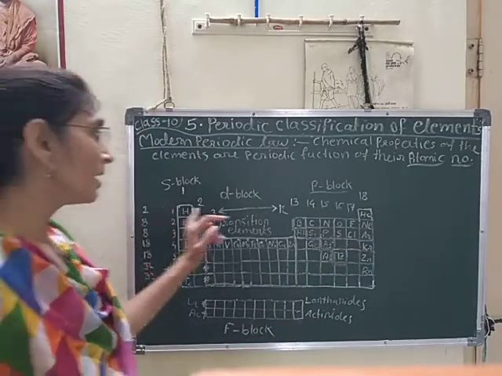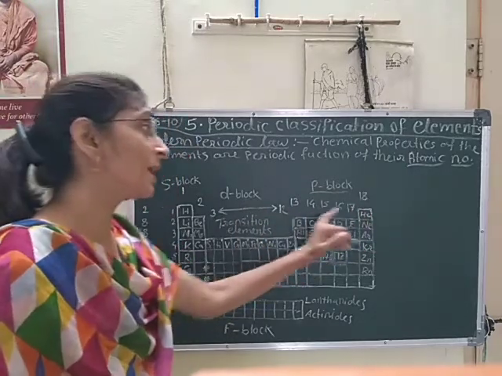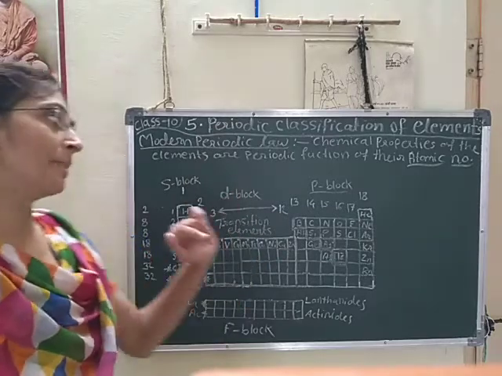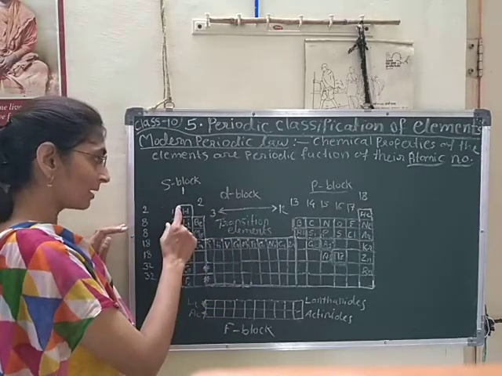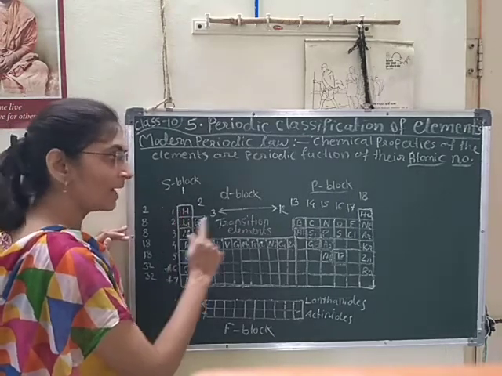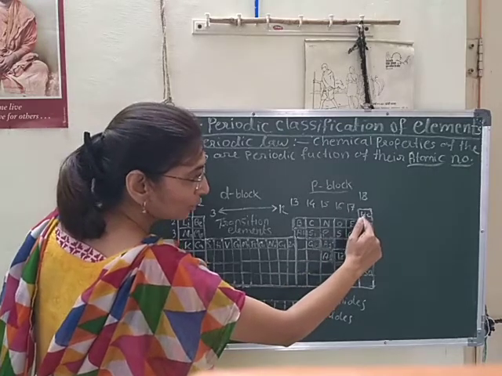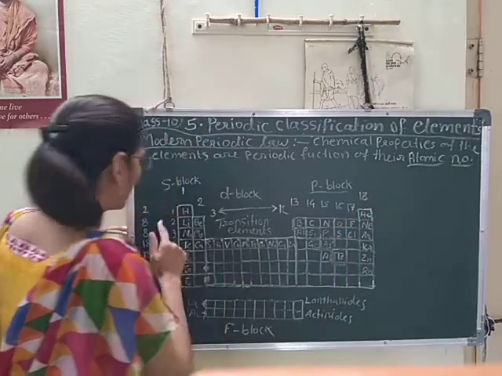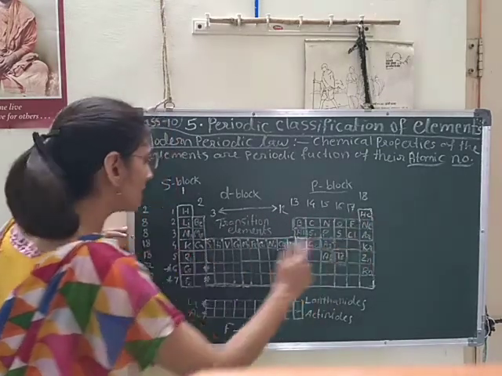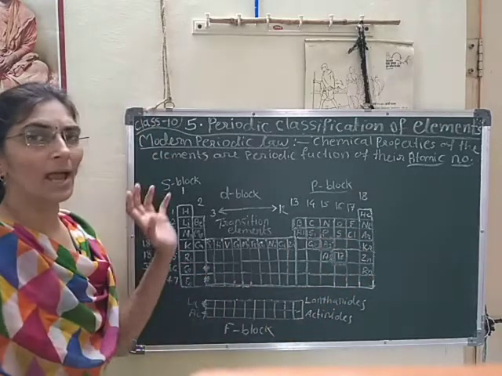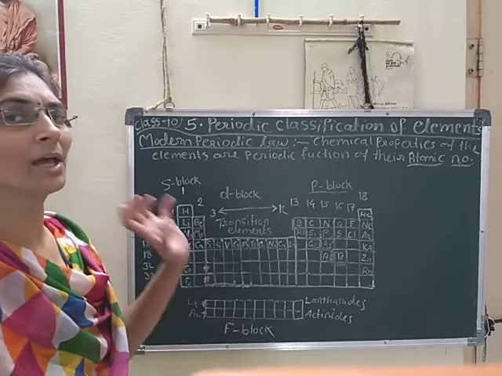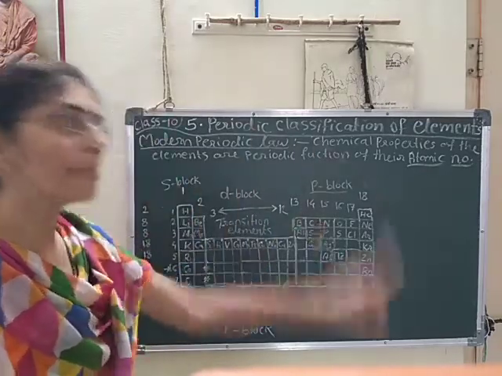In that, he arranged the elements according to their increasing order of atomic number. It means the element with atomic number 1 is placed at the first place, then atomic number 2 is placed at the second place, then third, fourth, fifth, sixth, 7, 8, 9, 10 and so on. In such a way he classified the elements according to their increasing order of atomic number.